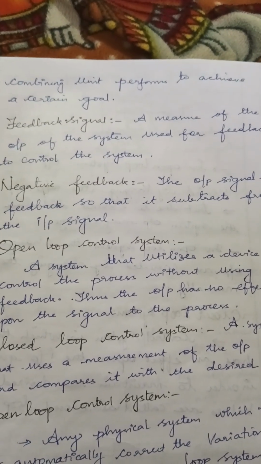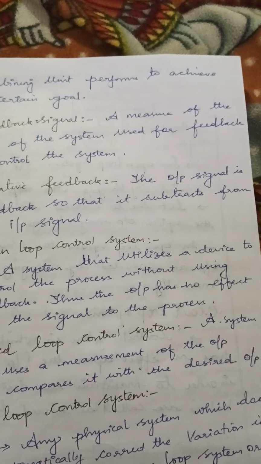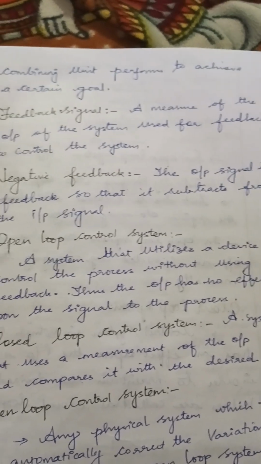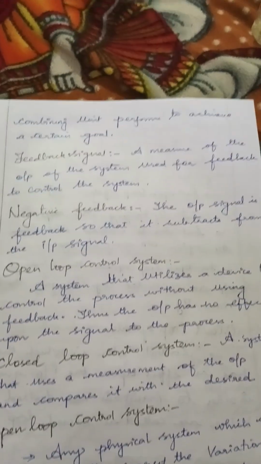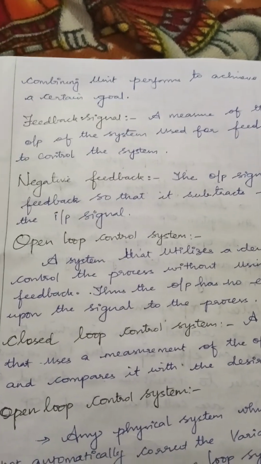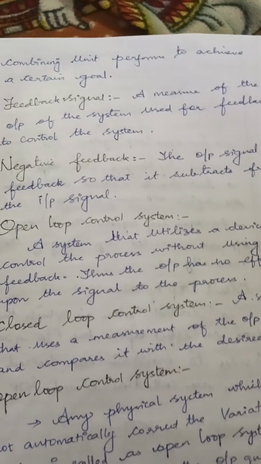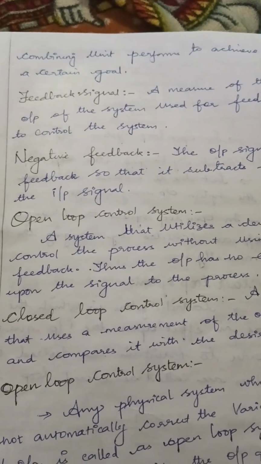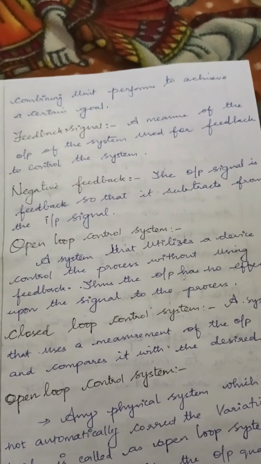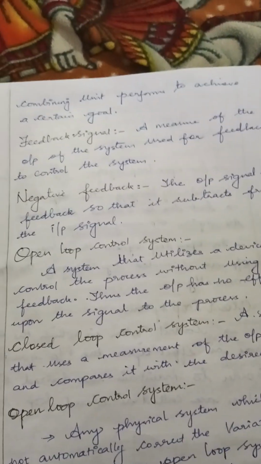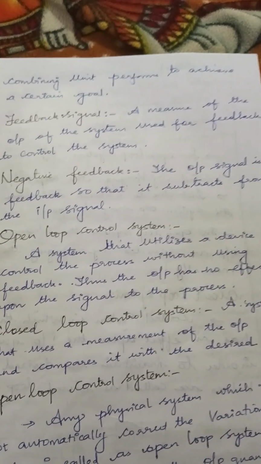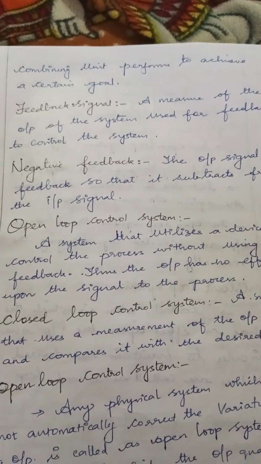Again I'll repeat, feedback signal is nothing but a measure of the output of the system which is used for feedback to the control system. The output will be given again as an input. Negative feedback is nothing but the output signal being fed back so that it subtracts from the input signal. If we are giving the output, it will be subtracted from the input signal, and that will be given as an input to the system. That we call negative feedback.